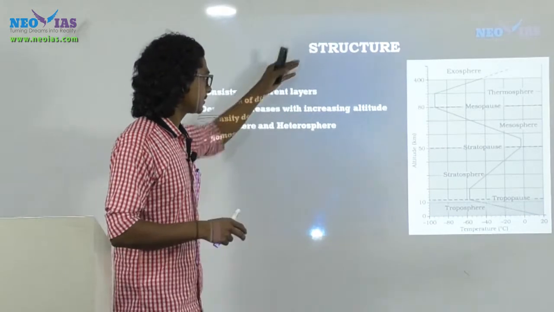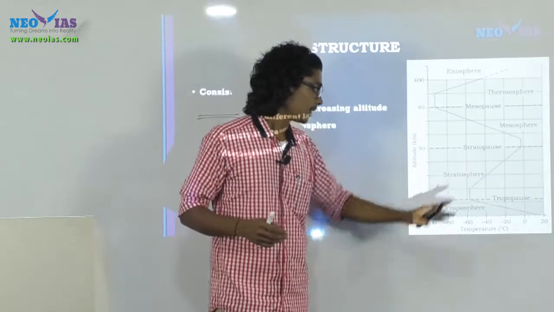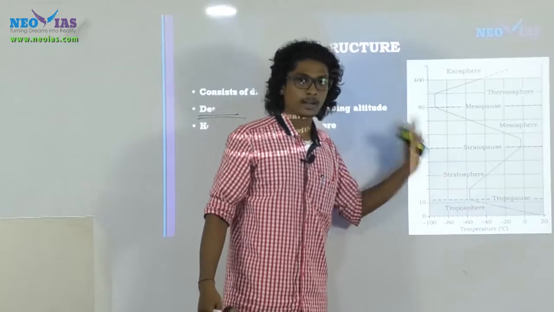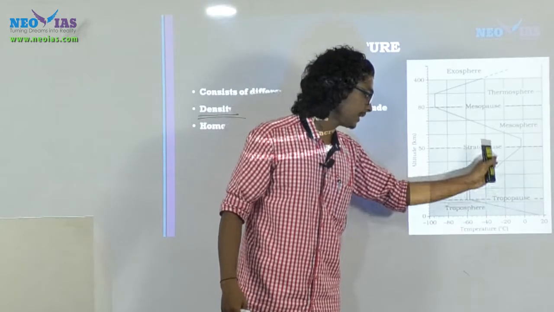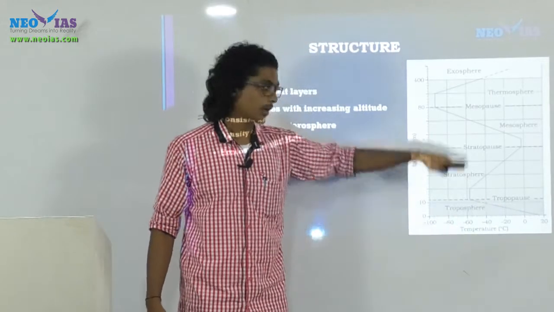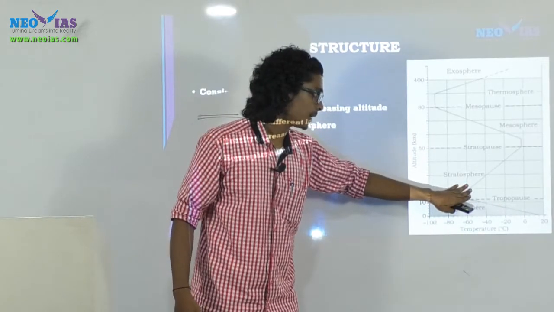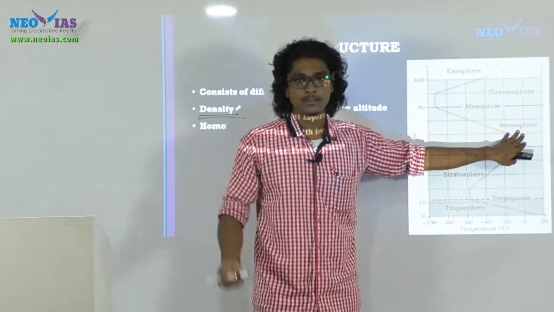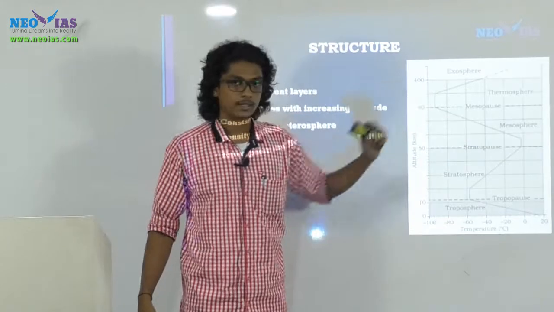Now another thing regarding the structure: if you notice this figure, on the y axis we are given altitude. As the height increases, the temperature will decrease in the troposphere. In the stratosphere, the temperature will increase, and in the mesosphere, as the altitude increases, the temperature will decrease.